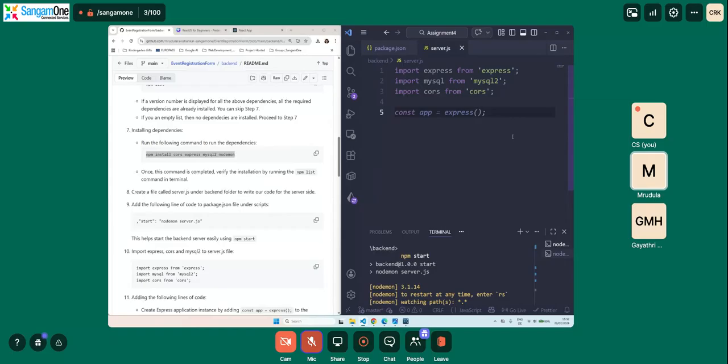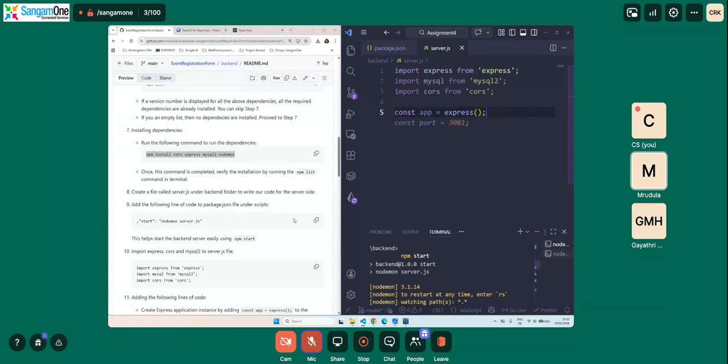So now we did all of this. Now we need to have an instance. As I told you previously, we use Express to enable quicker API building, correct? So we need to create an Express application instance. So we do this by having a variable called app normally. So const app is equal to Express.